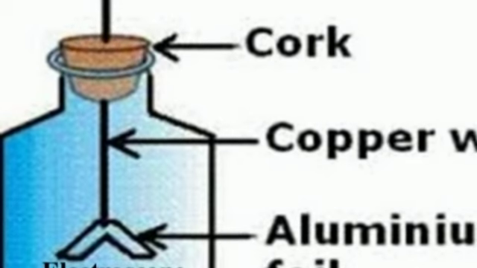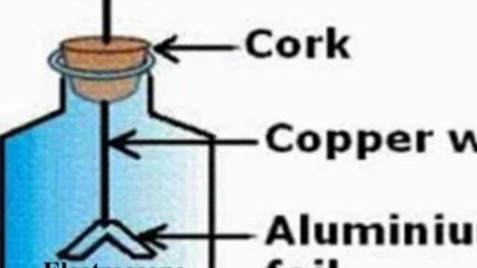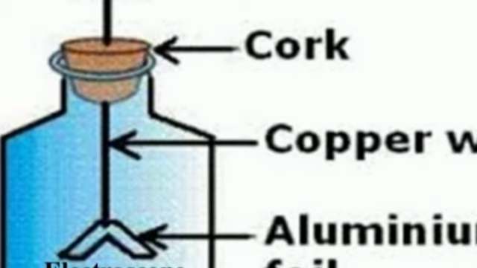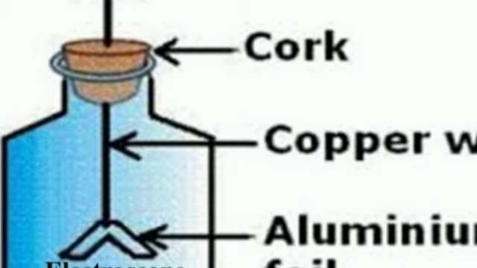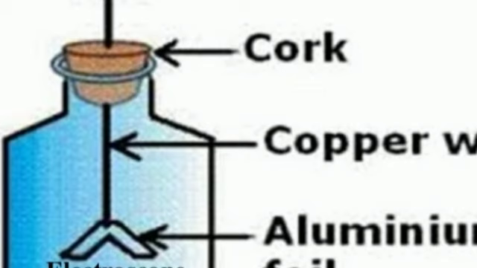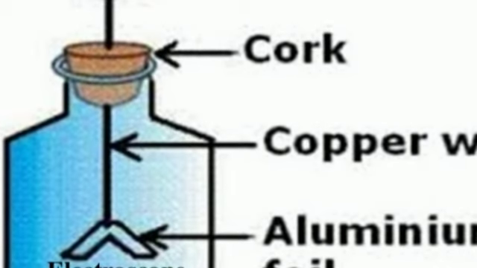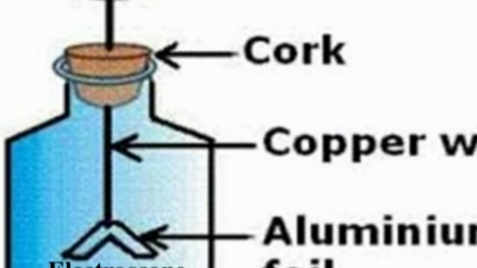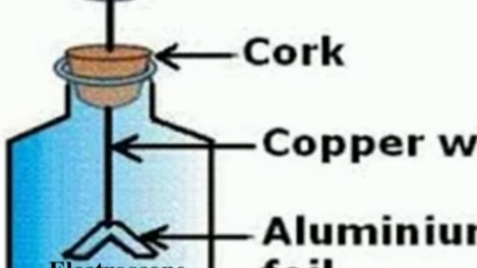Suppose I bring a neutral body towards the metal disc, what will happen? Neutral body means there is no charge on that body. When you bring it towards the metal disc, which is connected to the copper wire and aluminum foils, in this diagram I am showing a divergence, but actually they are very close to each other. I mean, there is no space between the aluminum foils.